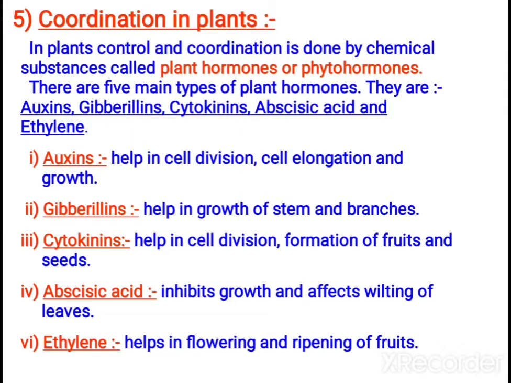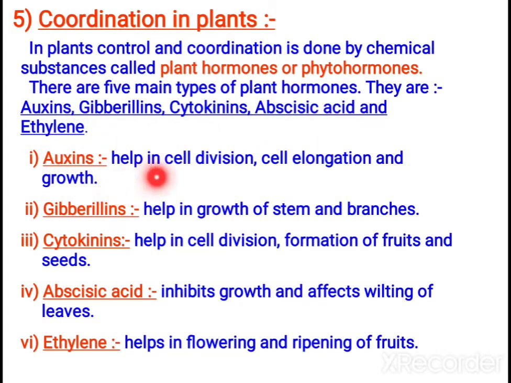In plants, control and coordination is done by chemical substances called plant hormones, otherwise known as phytohormones. There are 5 main types of plant hormones. They are auxin, gibberellin, cytokinin, abscisic acid and ethylene.